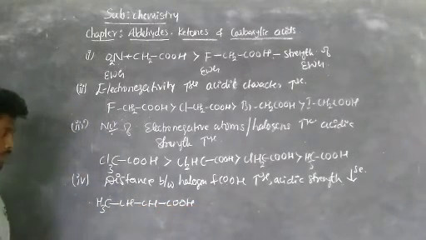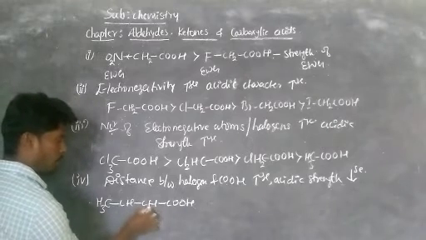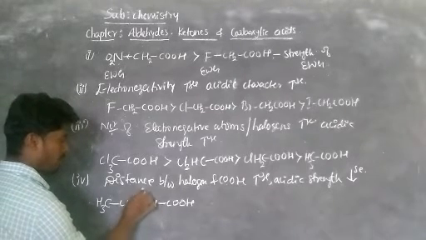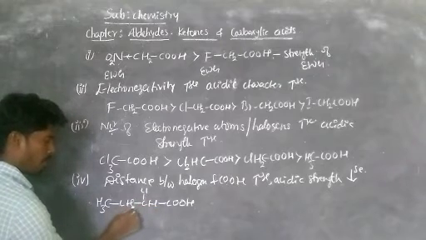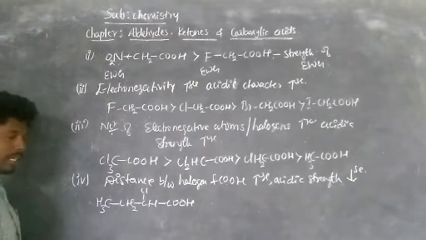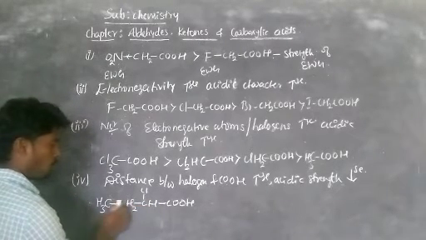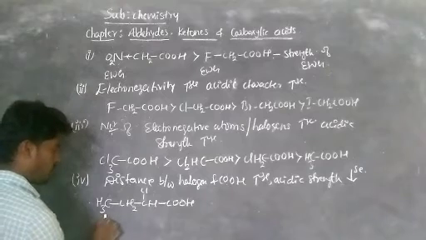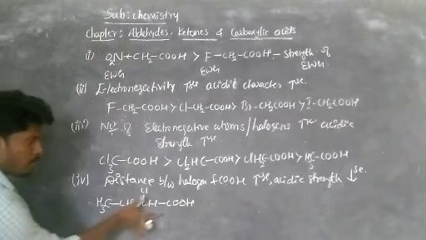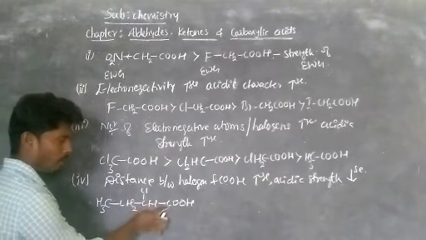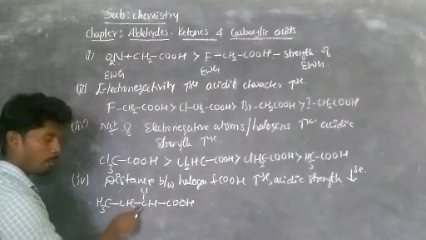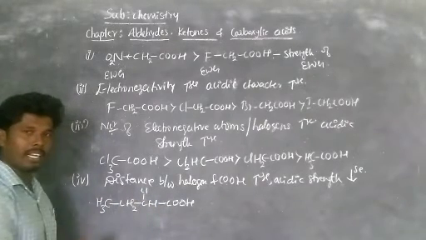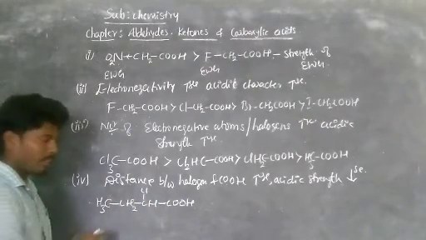Now for example, observe CH3CH2COOH. Here, to balance hydrogens, put one chlorine, 1, 2, 3, 4, then CH2CH3. What is its name? 2-chlorobutanoic acid, right? Now observe the distance between chlorine and the acid group is nearer. It means that after the acidic group, the second carbon contains the halogen, that is chlorine.